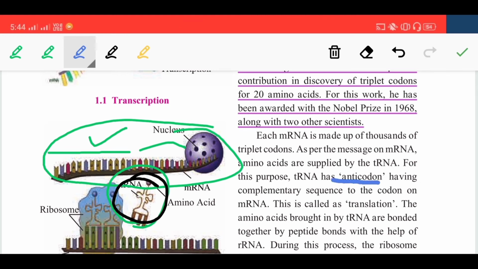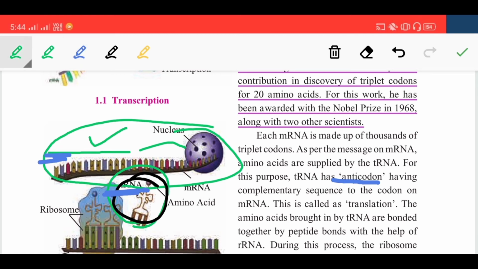This is a very important concept, anticodon, having the complementary sequence. What does complementary mean? The sequence on the tRNA gets exactly matched with the sequence of whatever nucleotides are there on the mRNA. So that's why it is the complementary sequence. This is called translation.